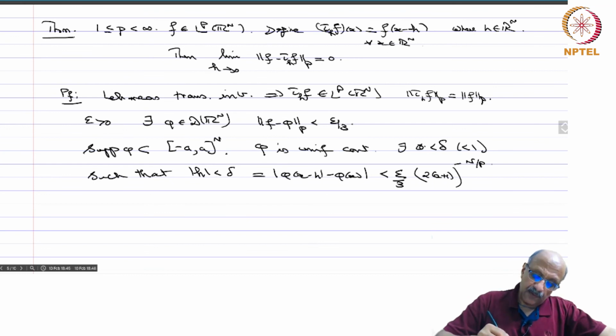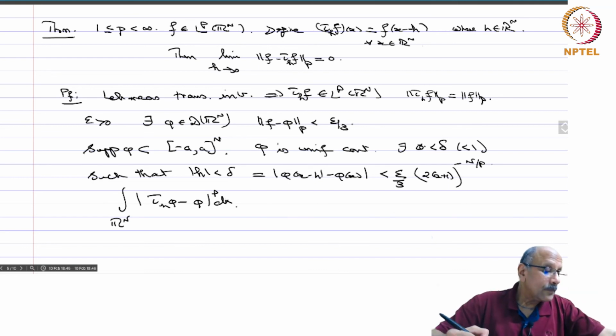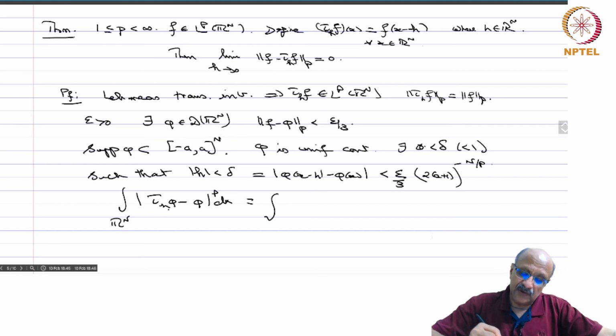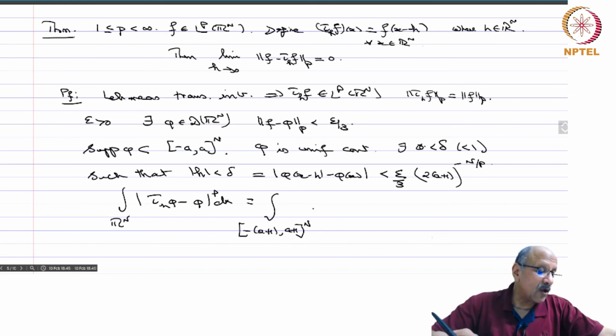So then if you compute the integral over Rn of tau h phi minus phi power p dx, we just have to take the integral over minus a plus 1 power n, because h is less than 1 and that will contain all the supports.